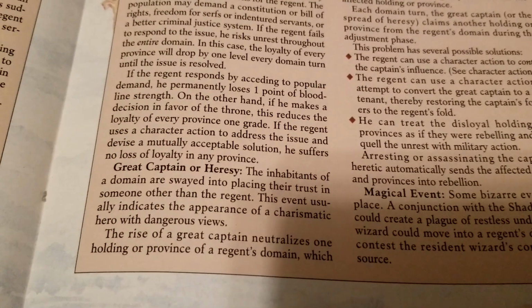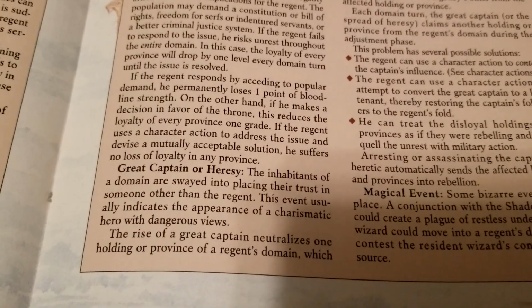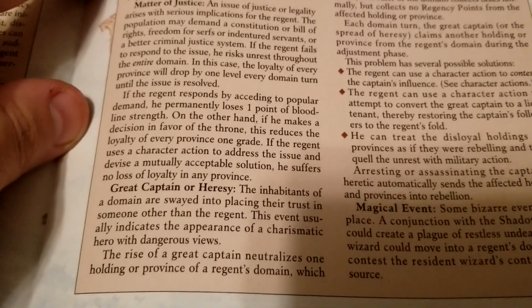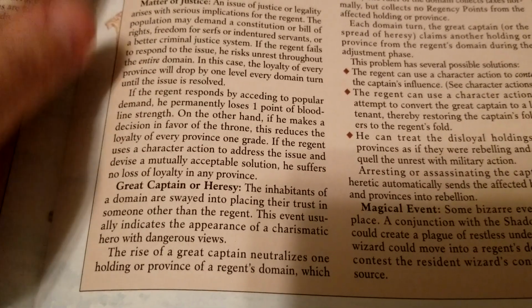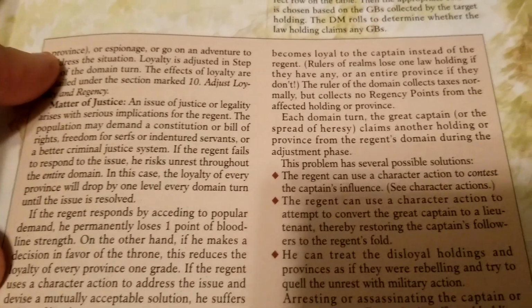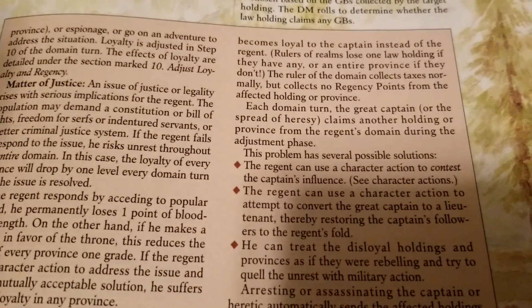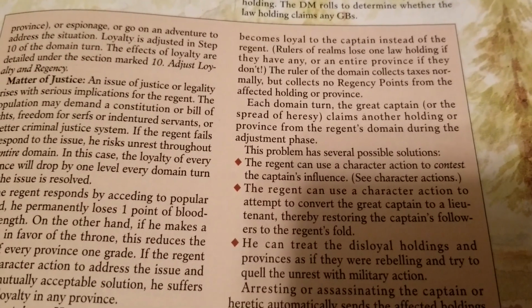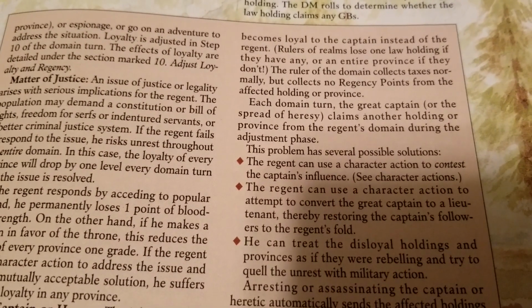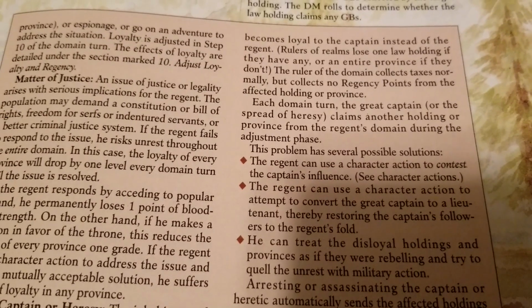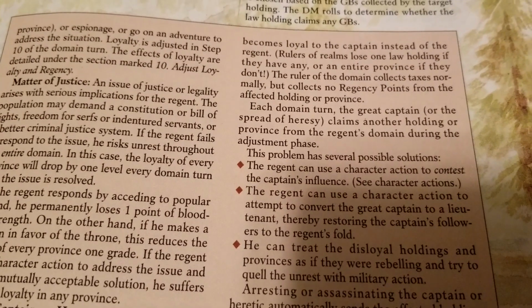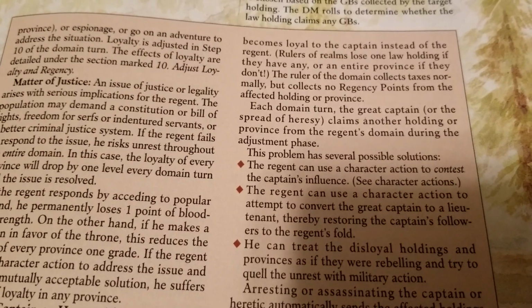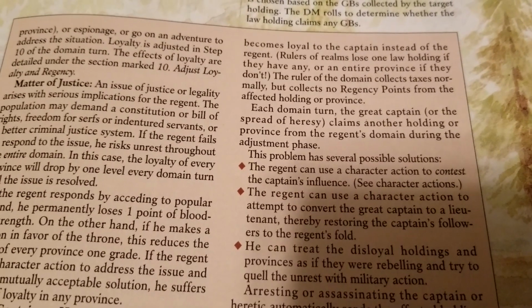So the rise of a great captain neutralizes one holding or province of a region's domain. So it's effectively, in a certain sense, like it's gone into rebellion, basically. And it becomes loyal to the captain instead of the regent. Rulers of realms lose one law holding if they have any, or an entire province if they don't, right? Bam. The ruler of the domain collects taxes normally, but collects no regency from the affected holding or province.